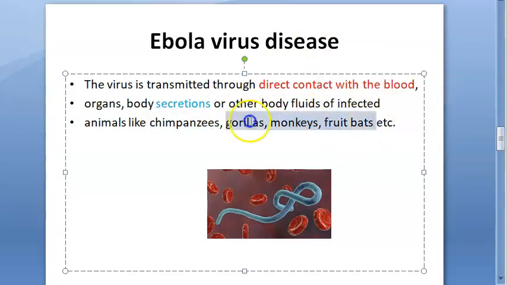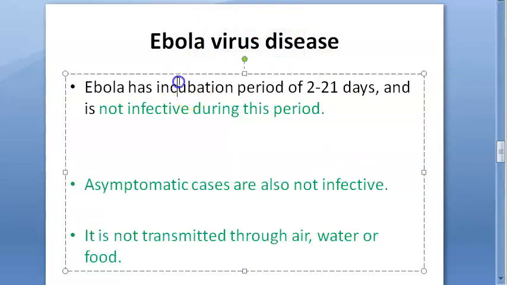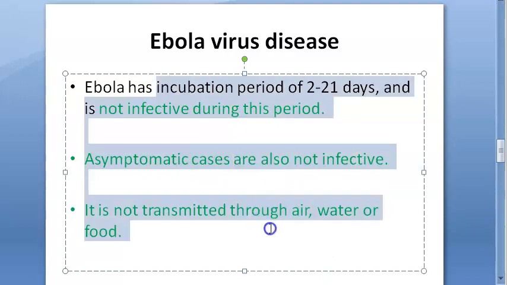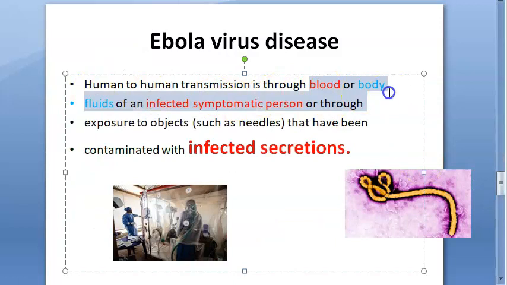Chimpanzee, gorilla, monkey, fruit bat, all of these can give the virus to you. And similarly, human to human. These things are really good, some green points. Then we are moving on to human to human. What did you see? Again, blood and body fluids of an infected symptomatic person, needles, etc. Very similar to HIV, it looks like to me.